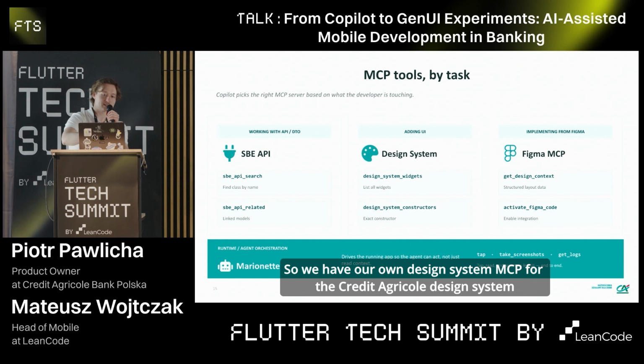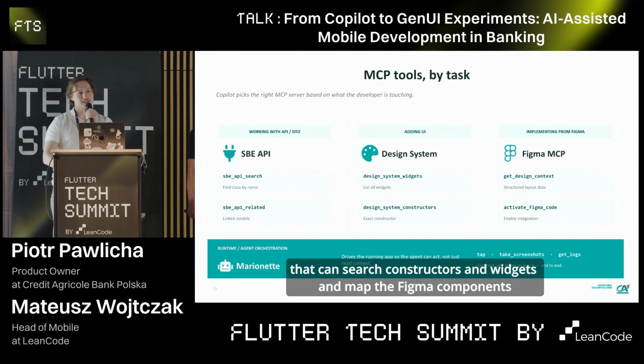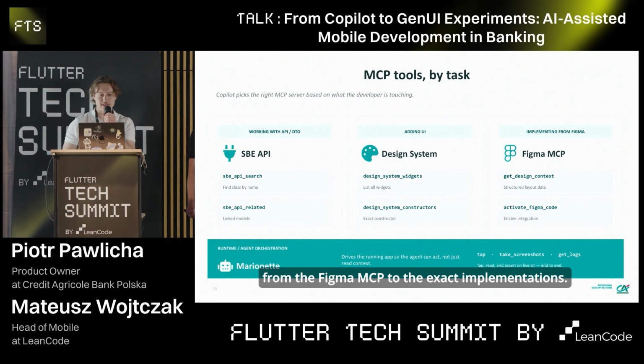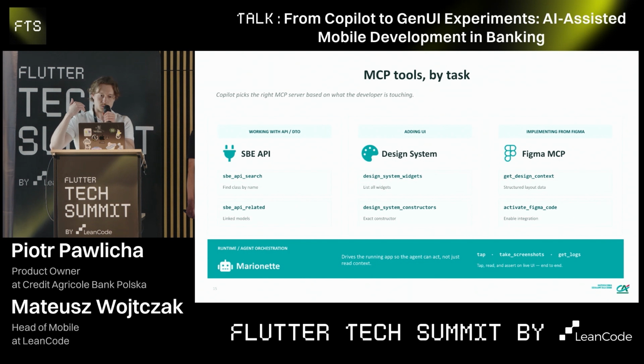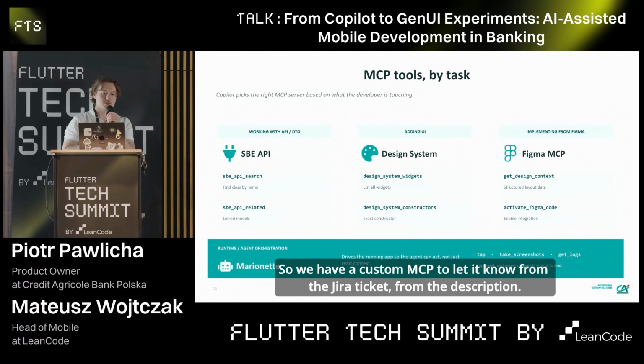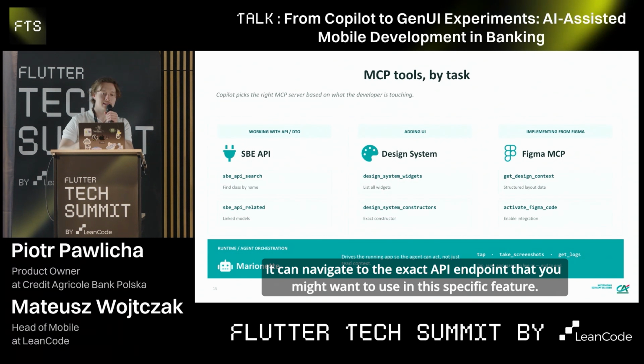So we have our own design system MCP for the Credit Agricole design system that can search constructors and widgets and map the Figma components from the Figma MCP to the exact implementations. And again, the same is with the API. We have all the contracts generated, so we have a custom MCP to let it know, from the Jira ticket, from the description, it can navigate to the exact API endpoint that you might want to use in this specific feature.